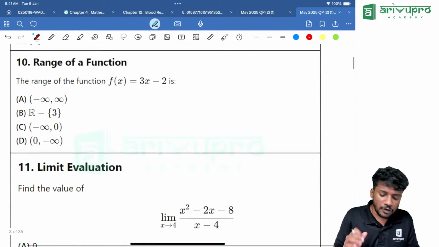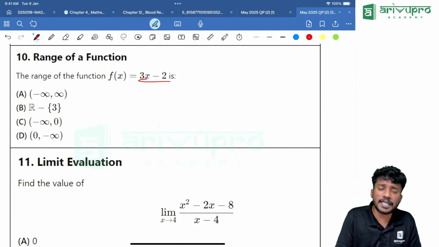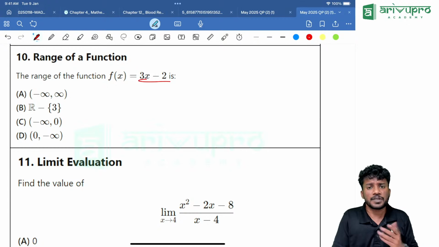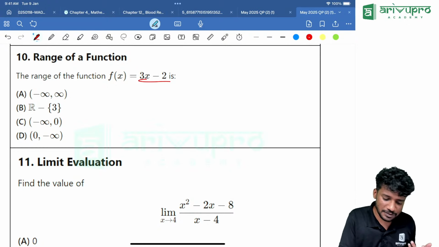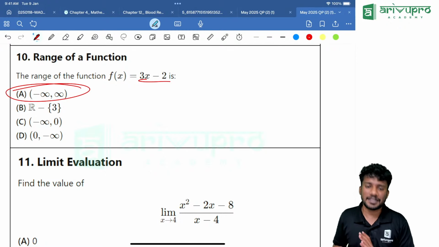Now the next question. Range of a function f of x is equal to 3x minus 2. Now my question is, can we put any values? Yes, any values can be substituted. That means the answer is what? Minus infinity to plus infinity.